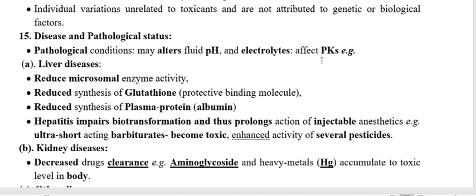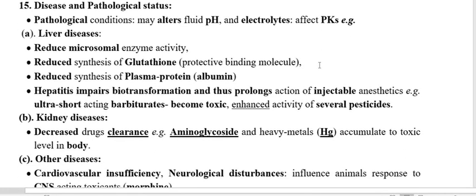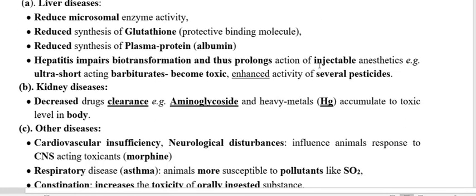Take the example of liver diseases. If a patient is suffering from any liver disease, you will find, as compared to a normal animal, the amount of metabolizing enzyme, microsomal enzyme, or cytochrome P450 is reduced.